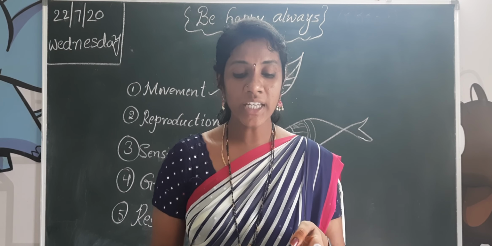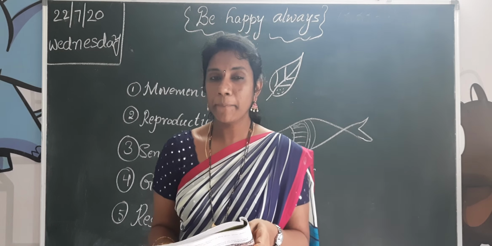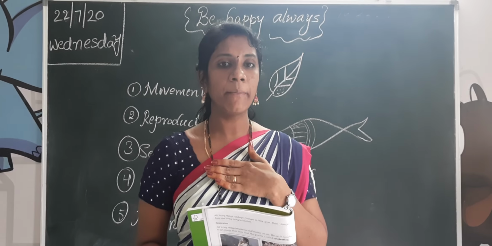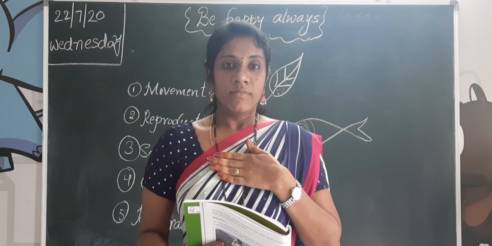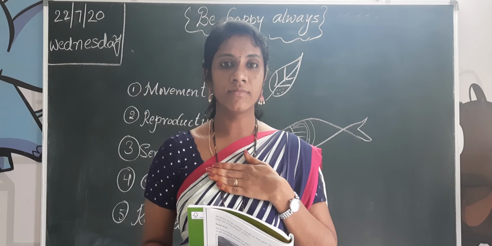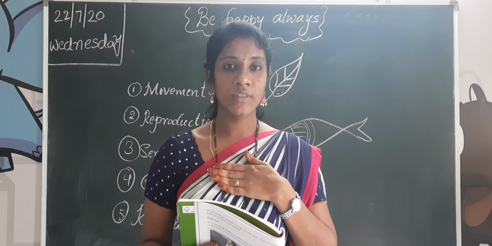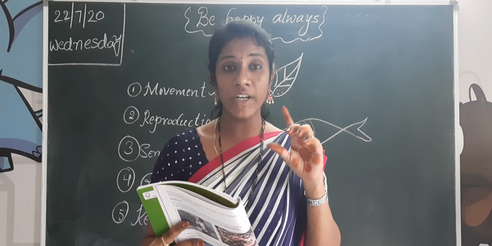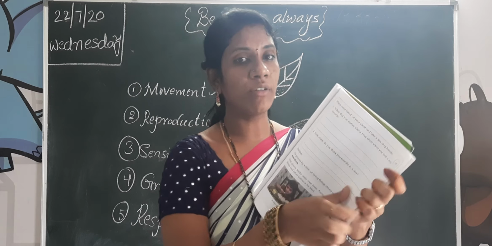What did you notice about your chest when you took a deep breath? What did you observe? When, for example, I am taking a breath, what did you observe? You have to do this activity. So what you are noticing, you have to write here.